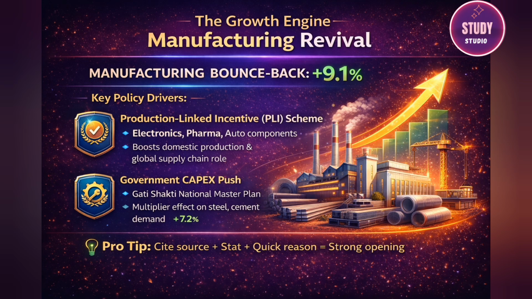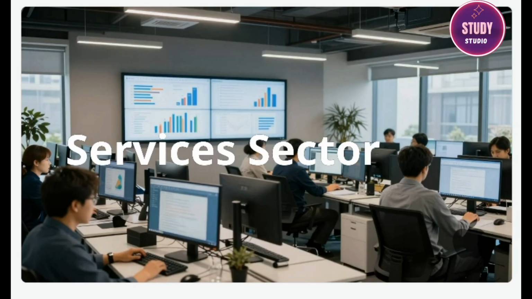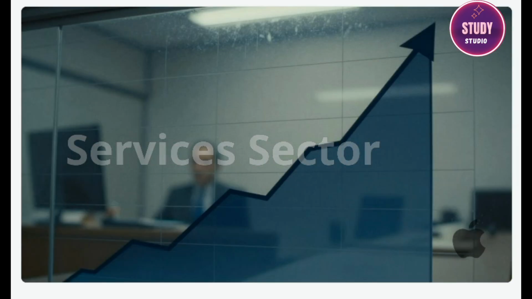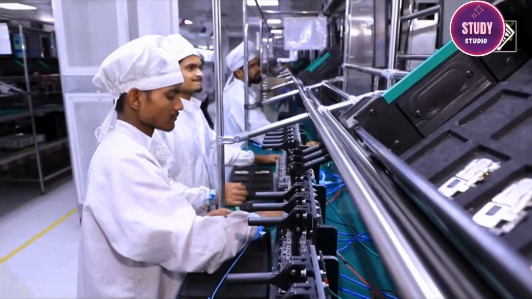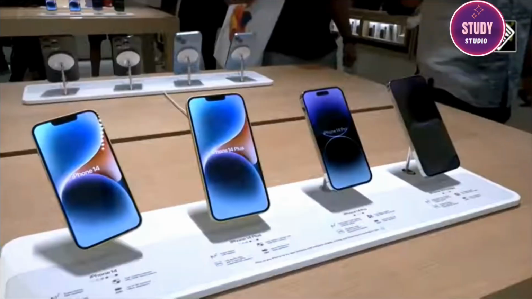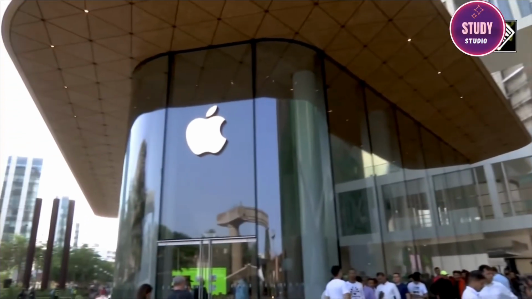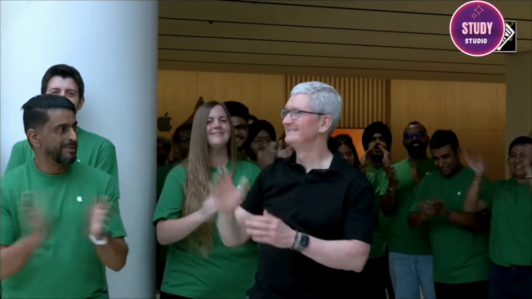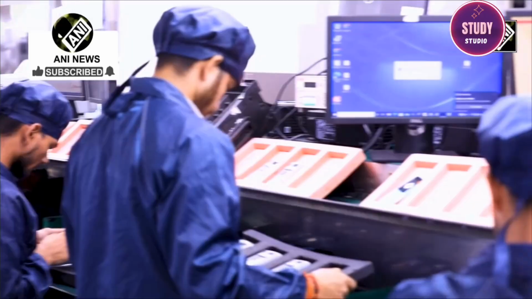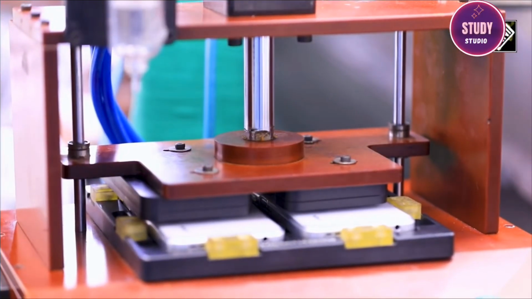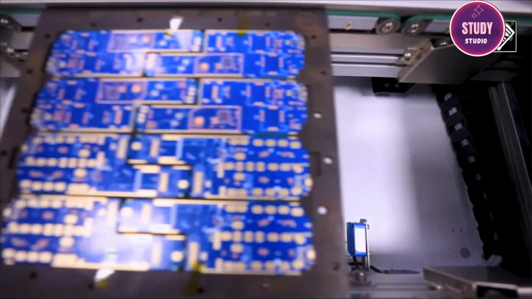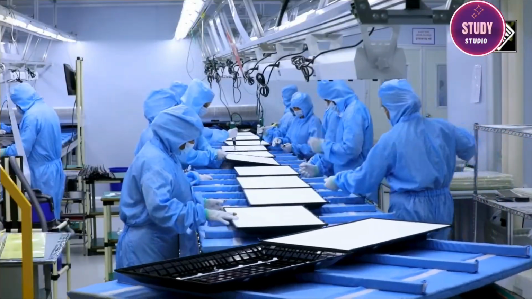Subheading 2, the Unstoppable Services Sector. The services sector continues to be the main workhorse of the Indian economy, with the tertiary sector as a whole growing by an impressive 9.2% in Q2. The star performer here is the financial, real estate sector. The JAM Trinity, Jan Dhan Aadhaar Mobile, and UPI have built a digital backbone that fuels innovation. On top of that, the growth in professional services, like consulting and IT, shows a maturing economy with more demand for high-skilled jobs. India's services exports have also been a rock, staying strong even when other exports faced global headwinds.